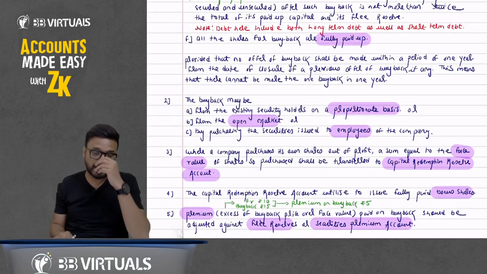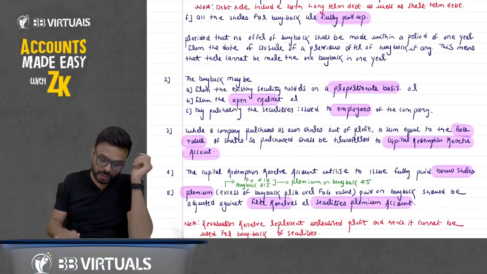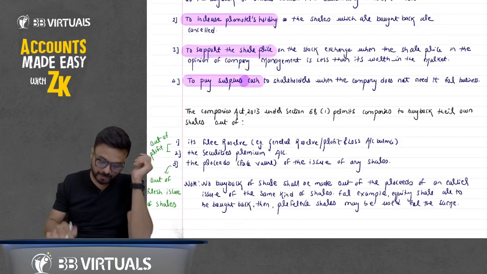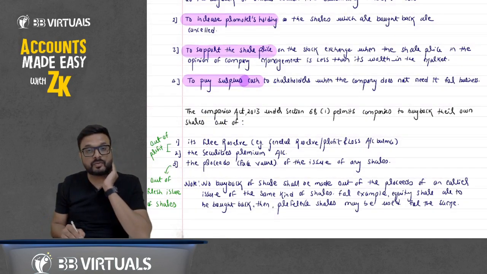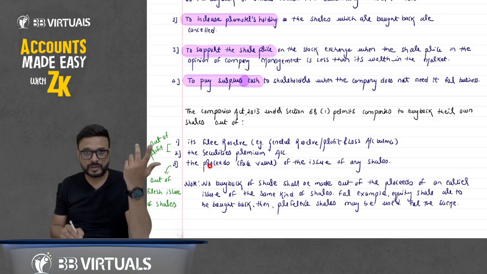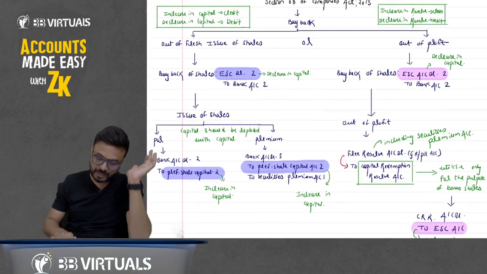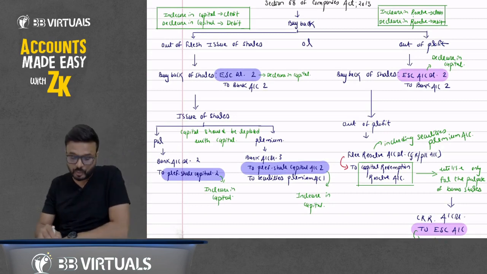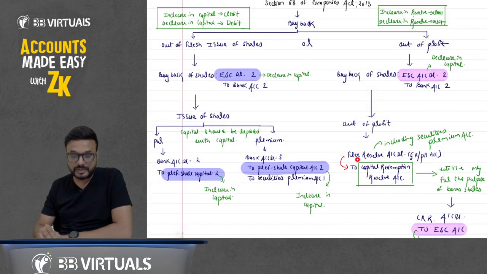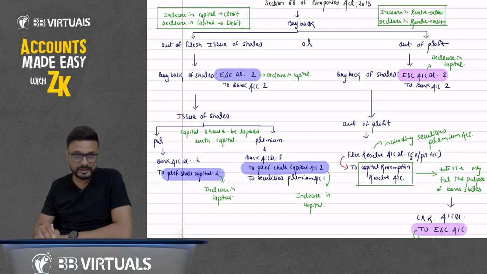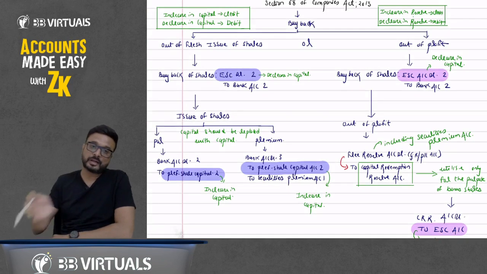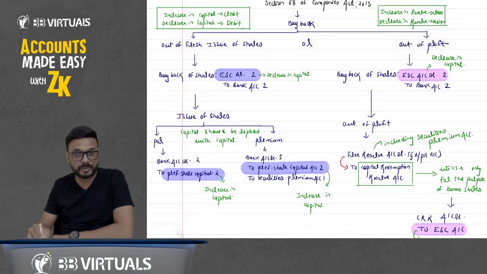And when you do the buyback out of profit, you can utilize only free reserve and securities premium, which is allowed by the Companies Act. Here, when you do it out of profit, we have to transfer to which account? CRR account. So which reserve can we utilize? Free reserve. Here, free reserve in this chapter includes securities premium also. Not accounting standard, but Section 68 of the Companies Act permits us to utilize the securities premium as well to transfer to the CRR account.